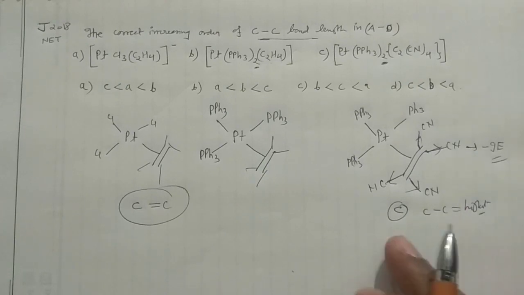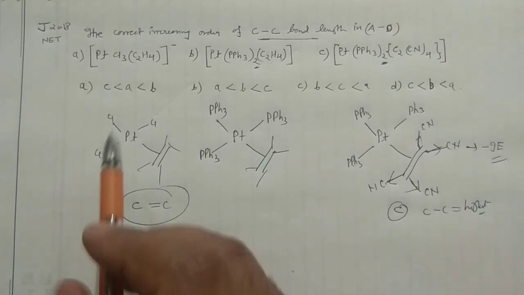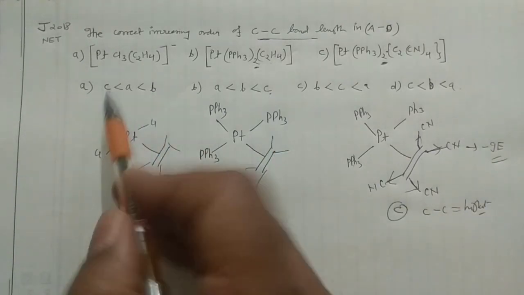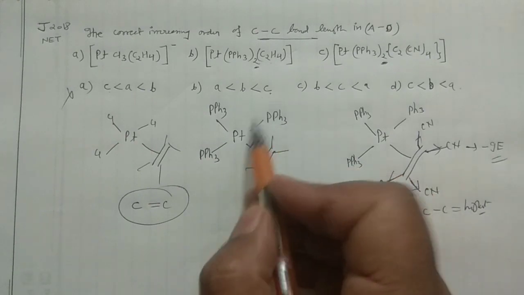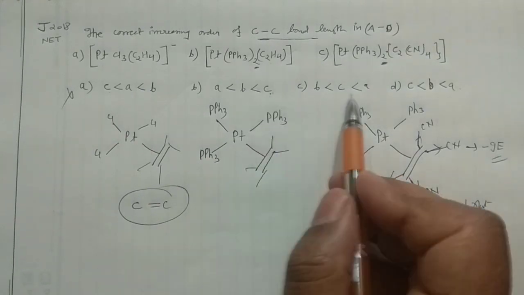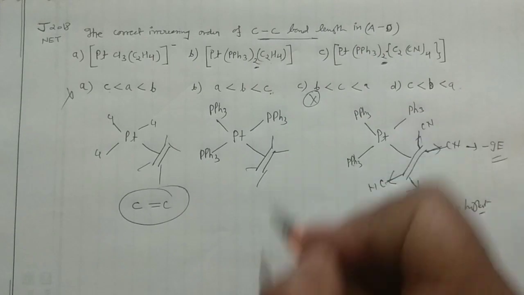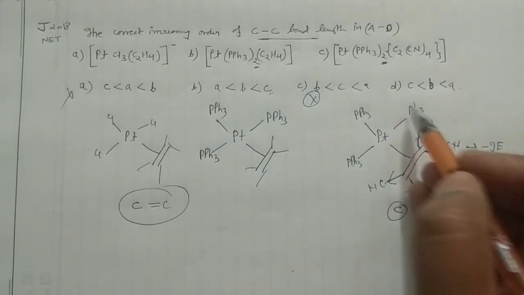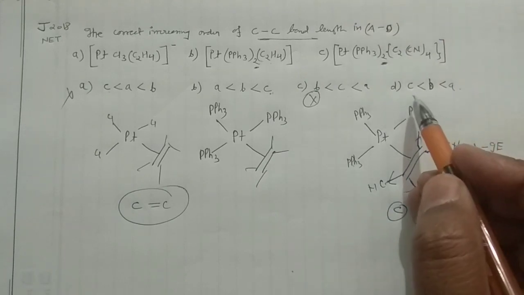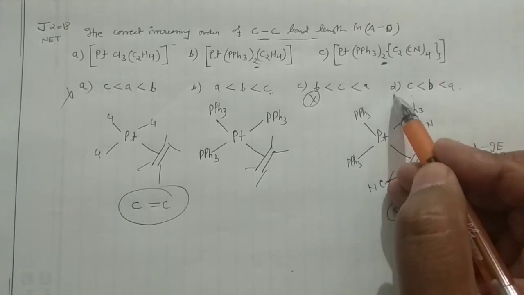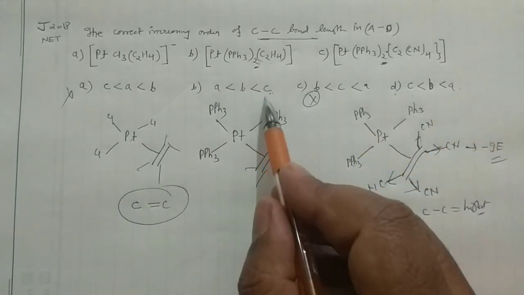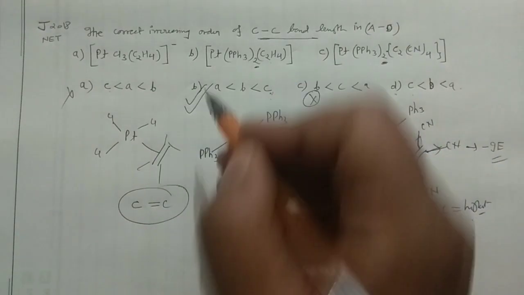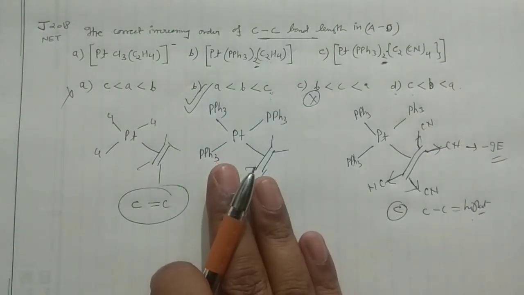Now go for the highest value of C. See, this is the highest value of C, this is the lowest value of C, so this cannot be your answer. This is the highest value of C, this can be your answer. This is the intermediate, this can be your answer. And now C, this one cannot be your answer because C is the highest one, right? So B could be the correct one. So this question actually was quite simple.